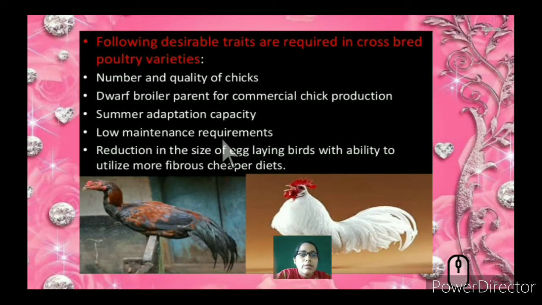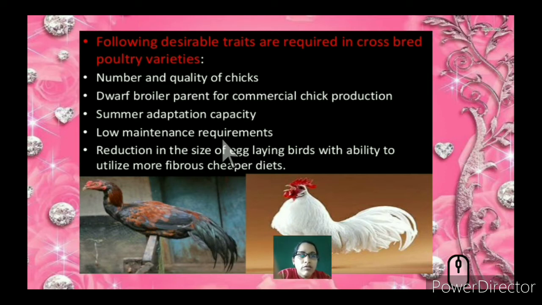So what are the desirable qualities or traits required in crossbred poultry breeds? It's the number and quality of chicks, such as dwarf broiler parent for commercial chick production. The growth of the chick should be very fast for the broiler. Broiler is for meat, and they should also have the capability to adapt to summer seasons, and also they should have low maintenance requirements, and also a reduction in the size of egg laying birds with the ability to utilize more fibrous cheap diets.